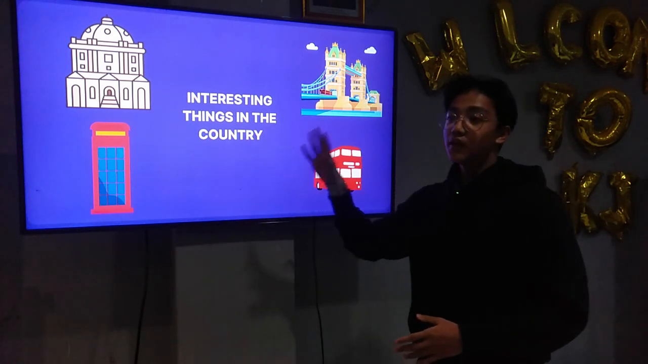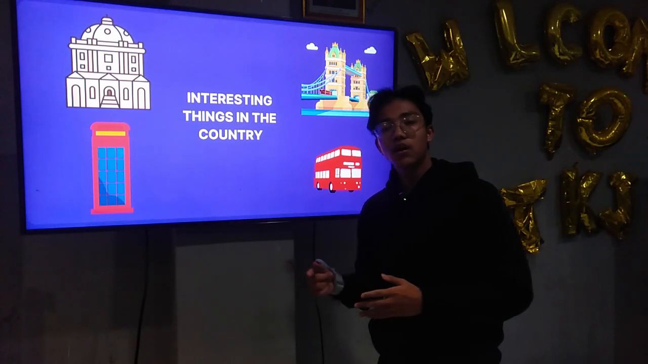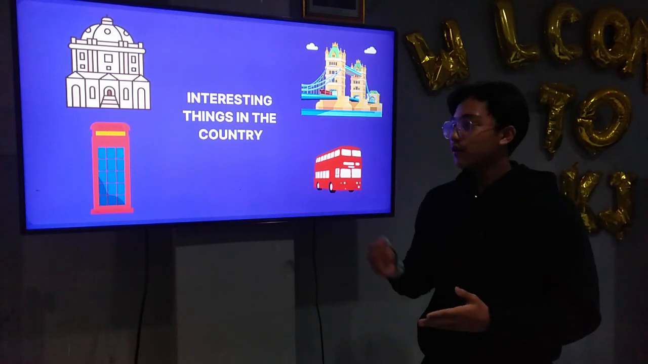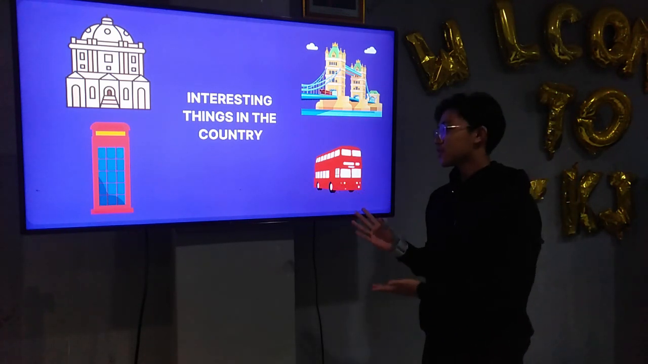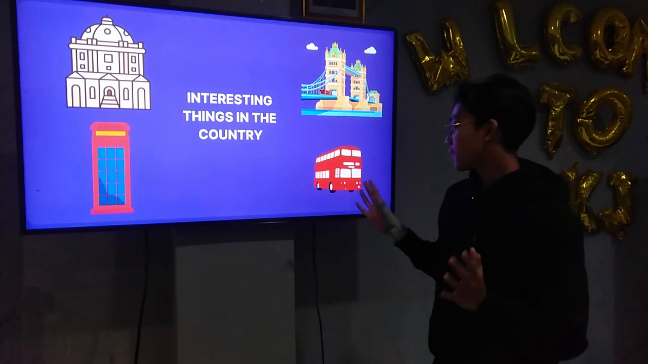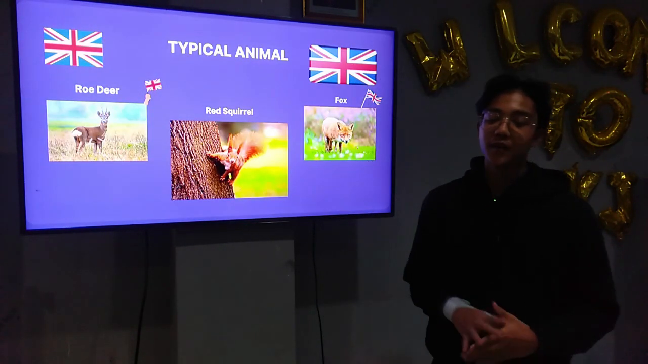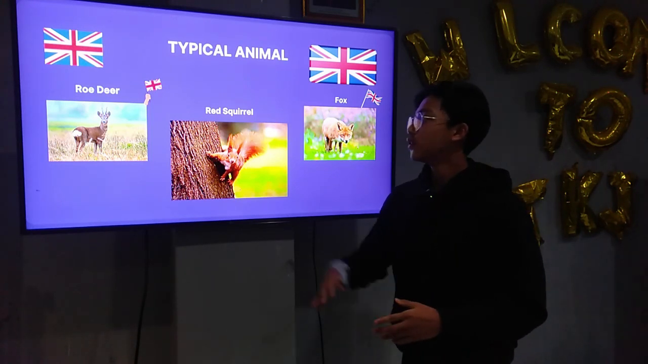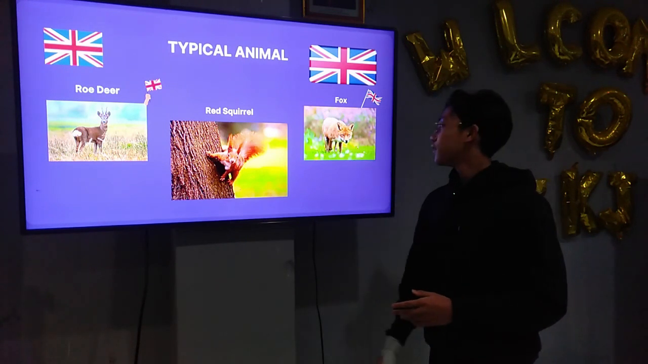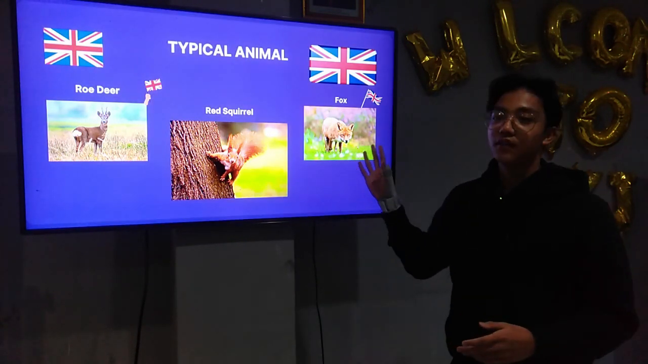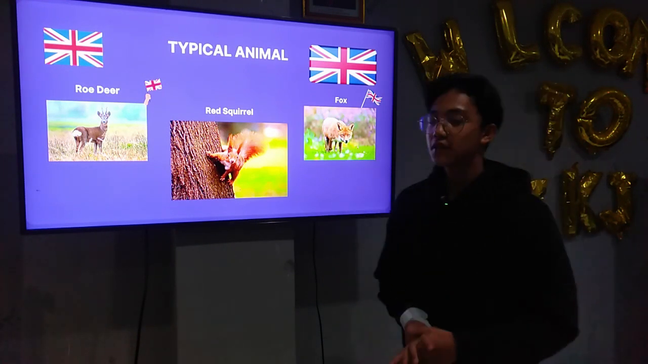Or like the buildings, the structures. I think even if it's made to look like an ancient building, or if it's a real ancient building, they really take good care of it. And then there's this red bus. It's interesting because we never rode one, of course. And then the typical animals in the UK: there is roe deer, red squirrel, and fox. Yes, I never knew that the fox was a typical animal of the UK until now.